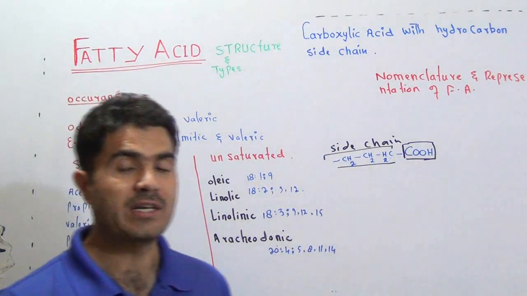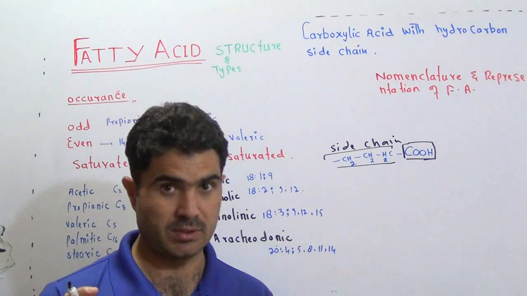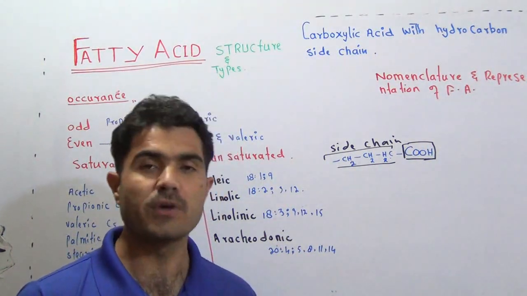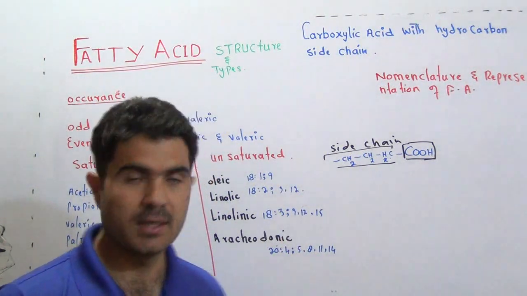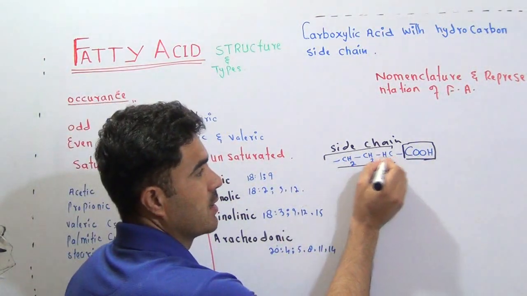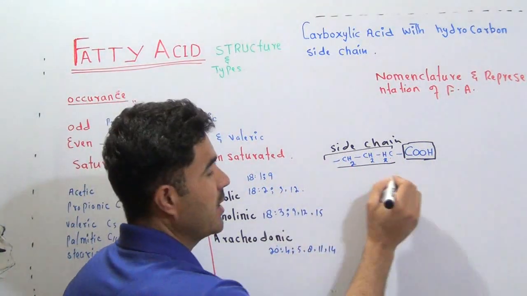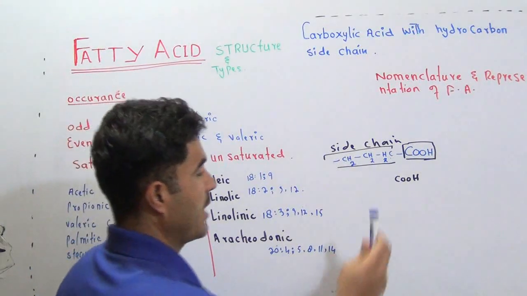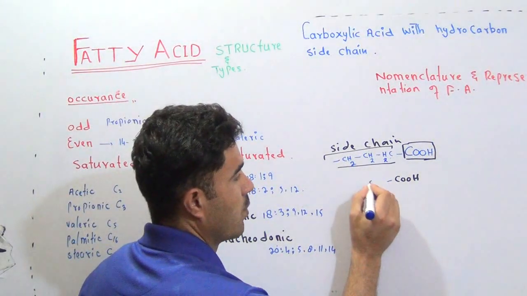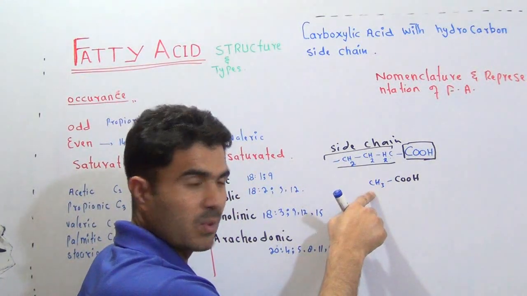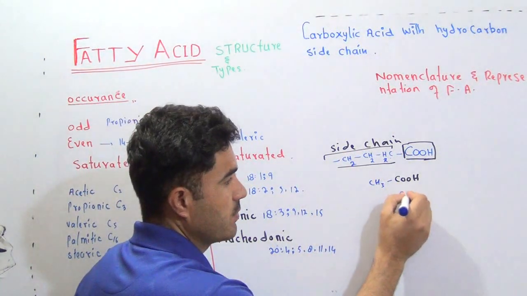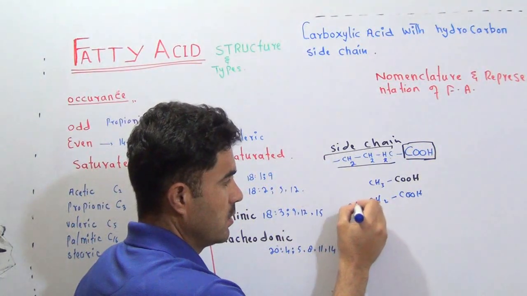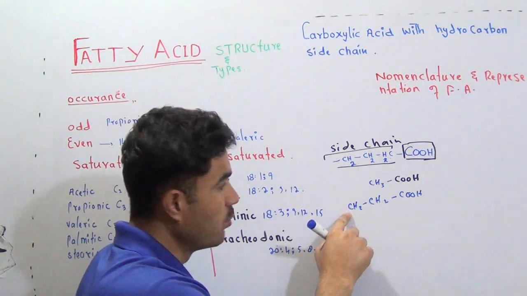Now, fatty acid is not a single compound. Fatty acid is a family name. There are a lot of compounds with the name of fatty acid. How? Because the hydrocarbon number is variable here. If you have one COOH, you might have one hydrocarbon, one CH3 here, and with the COOH you may have two, further more carbon.